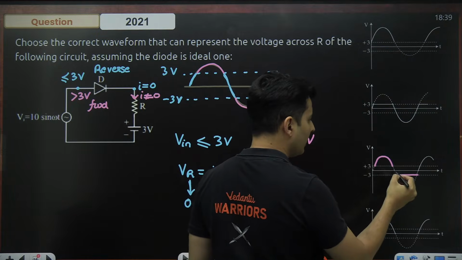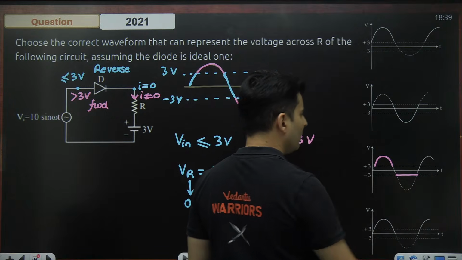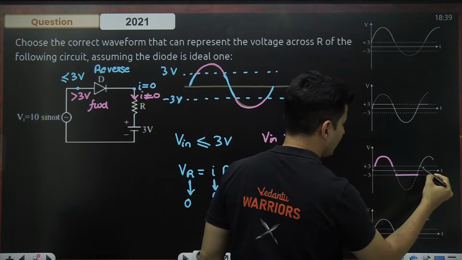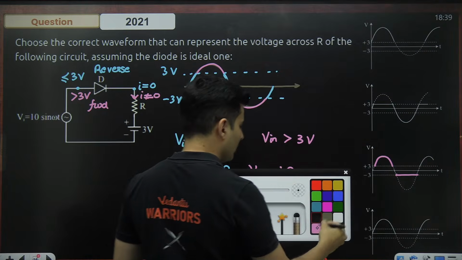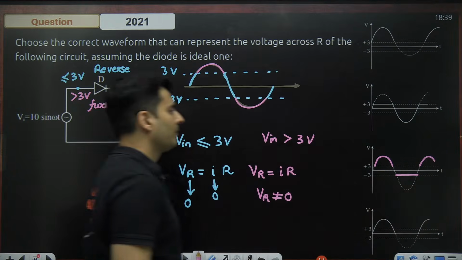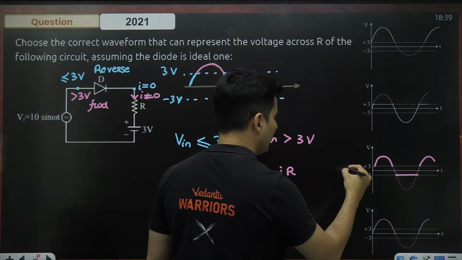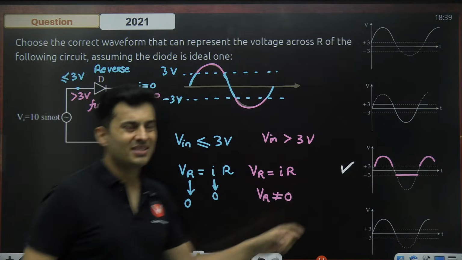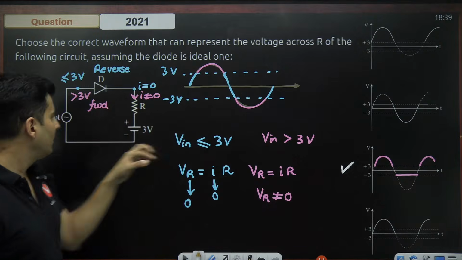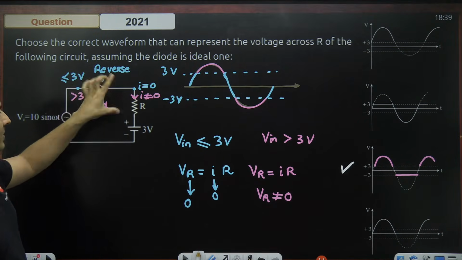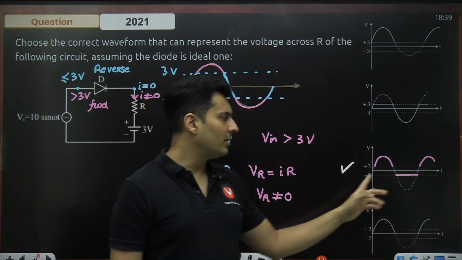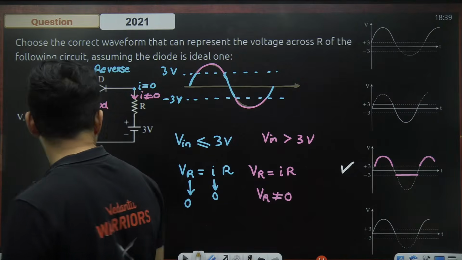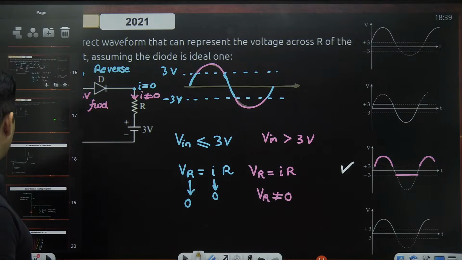But other times between 0 to 3, 3 to 0, 0 to -3, it is going to be non-conducting in nature. Okay. So that is the logic behind it. This will also be a dotted line. There will be nothing over here. And again, you will see it will begin conducting over here. So the third graph is the right one. Okay. Is this clear? Why this line came? Because when this negative half cycle will start, then you will see it will become reverse biased. Reverse bias means there will be no current. No current means gone. Voltage will go off. Okay. Cool. Perfecto. Right. Let's go now to the next question.